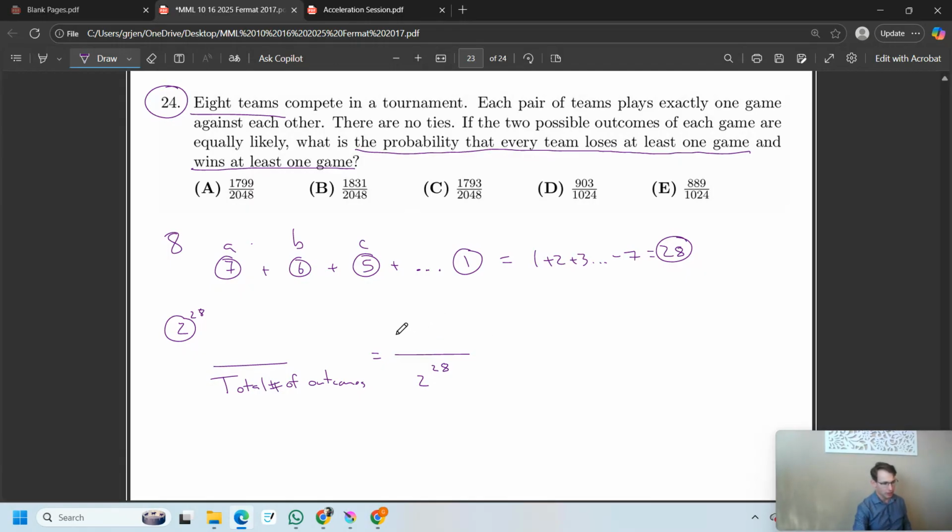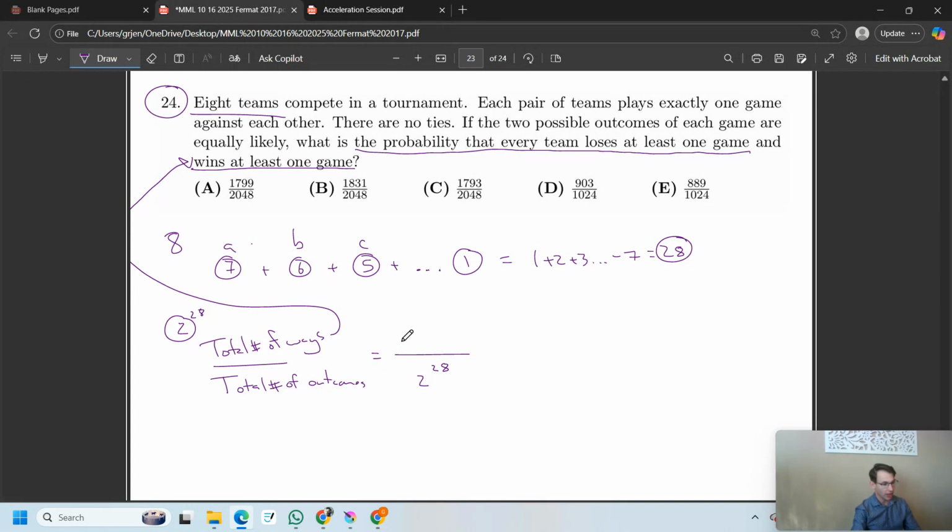So this is the total number of ways. I'm going to put this over here. The total number of ways to do this. Okay, I don't want to write it out. But we divide those 2 numbers, and that's our answer. There, video done. No, finding that number is very tricky. Okay, it's really tricky. You know what's easier to find than that number? The probability that some team does not. Like the probability that some team wins every one of their games or loses every one of their games.